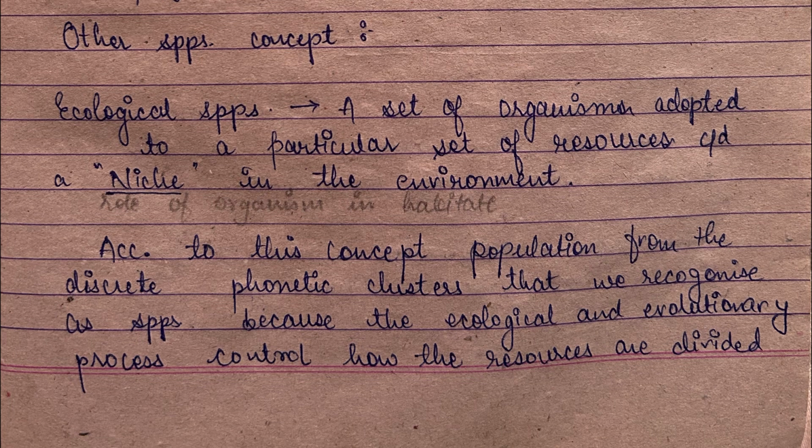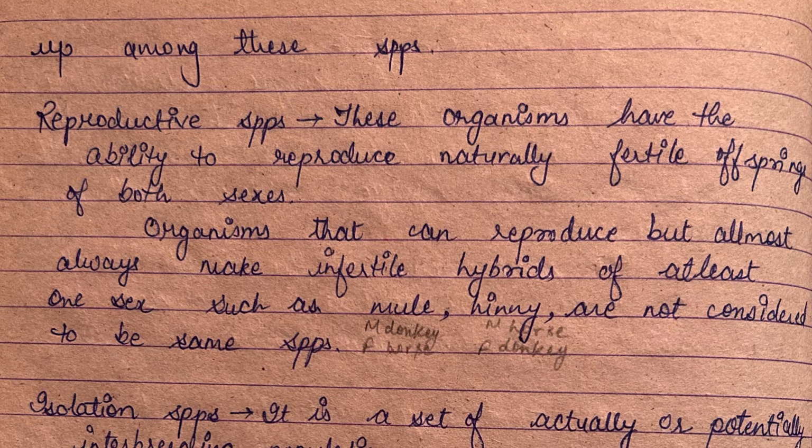According to the ecological species concept, populations form the discrete phenotypic clusters that we recognize as species because the ecological and evolutionary processes control how the resources are divided up among these species.